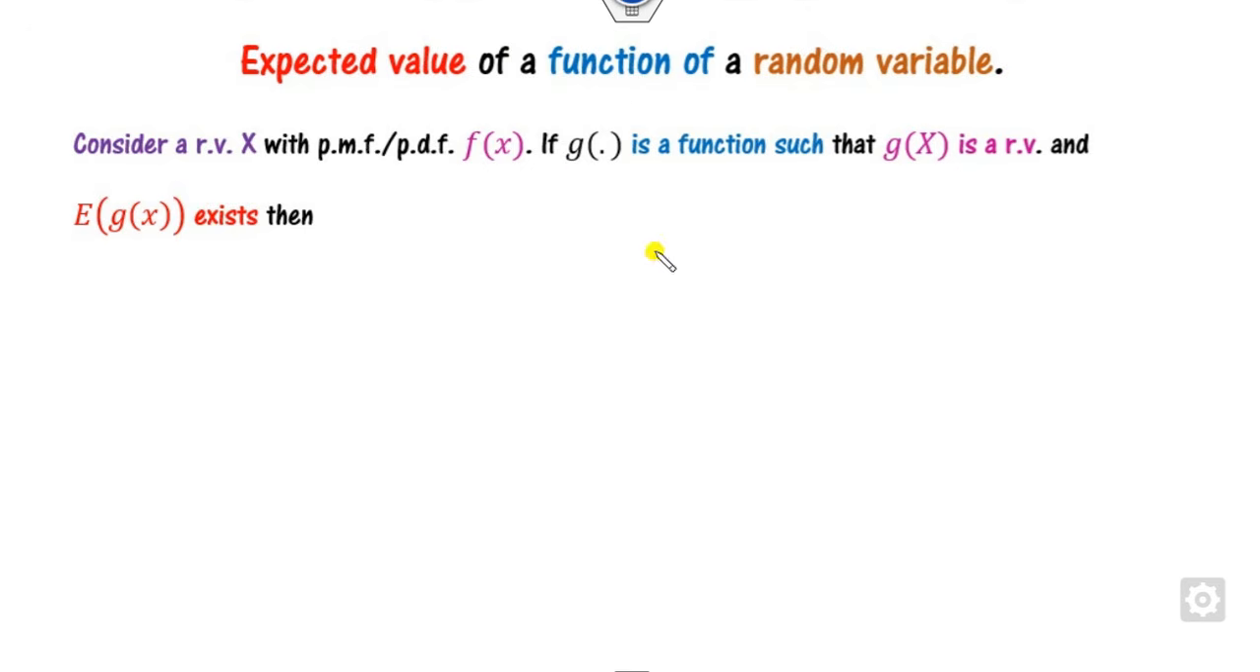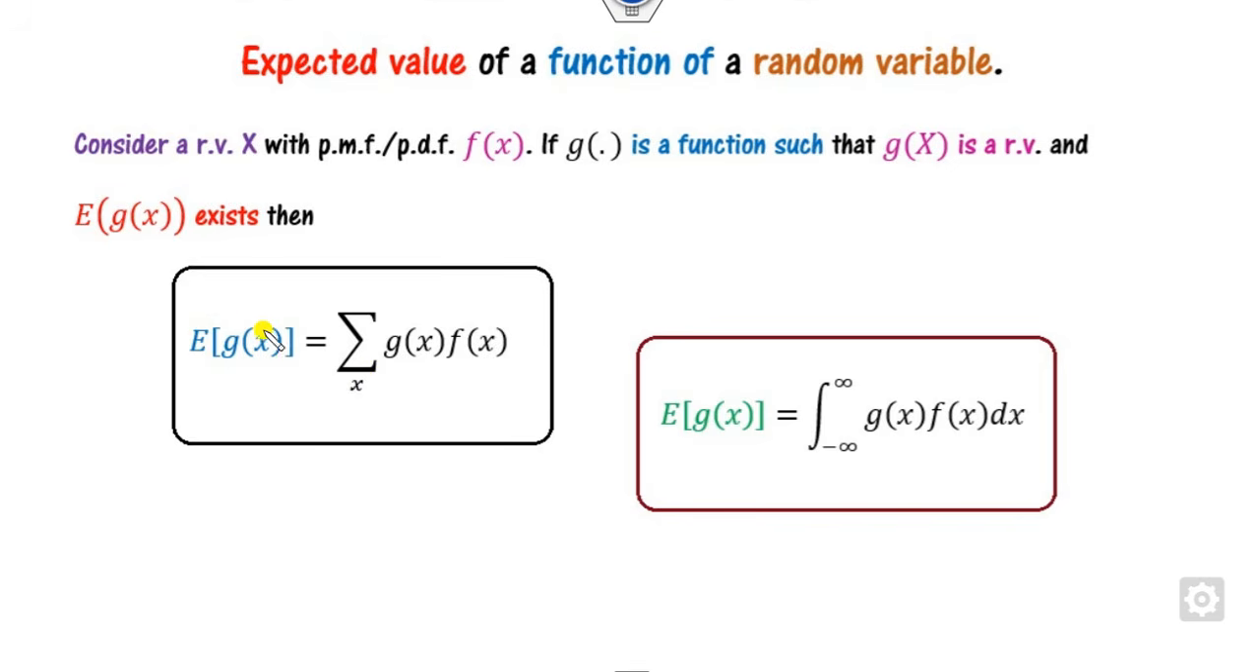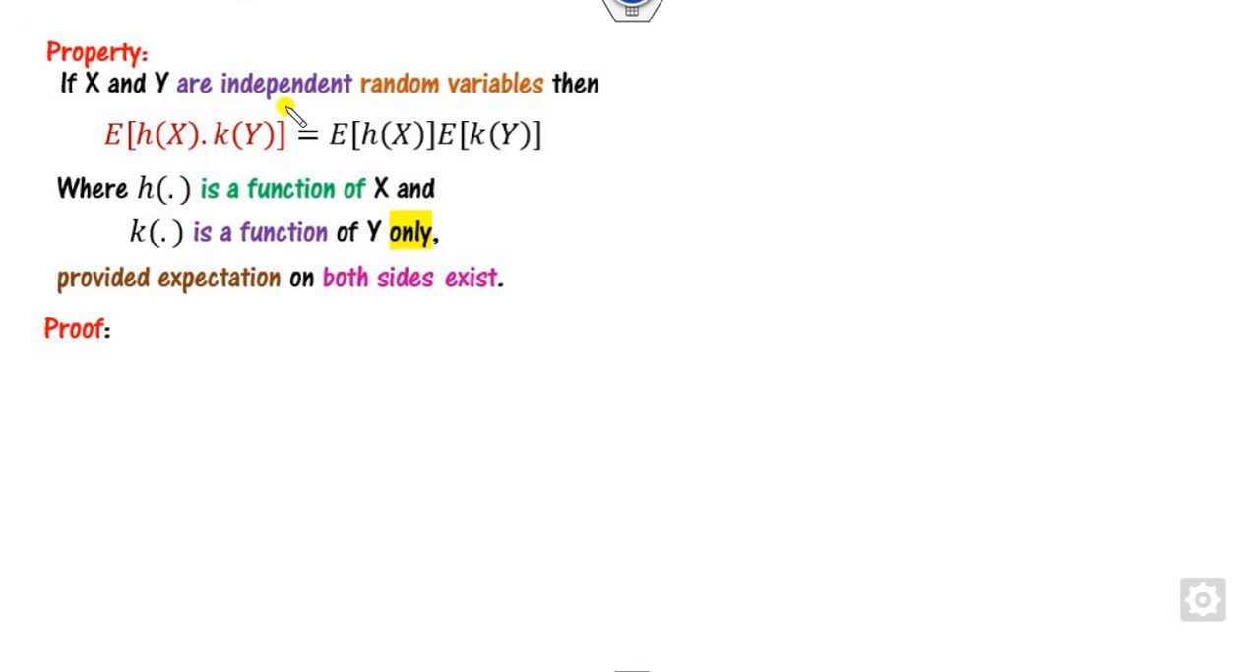How can you find the expected value of a function of random variables? What is the meaning of that? If you consider g as any function such that g(X) is a random variable, how can you define the expected value of g(X)? If it is discrete, as I told you, whatever you have written here is the summation, and similarly in the continuous case it is the integral, provided this summation and this integration converge absolutely. The same result holds here: if you have independent random variables, then the expected value of the product of a function of X and a function of Y is nothing but the product of the expected values.